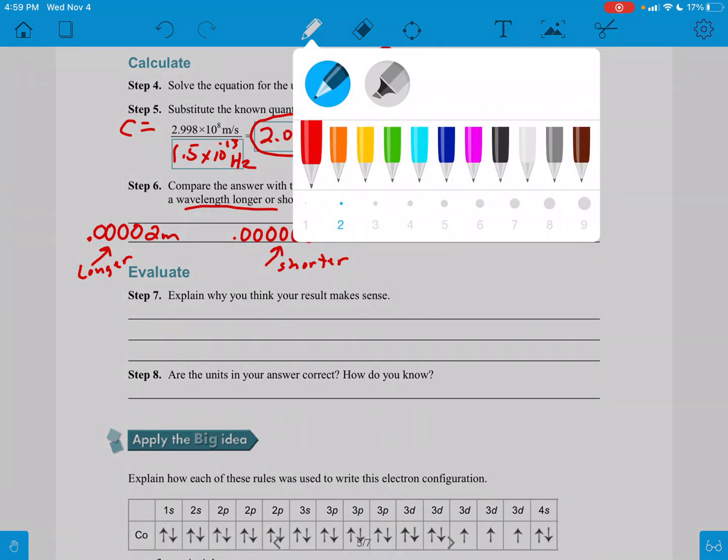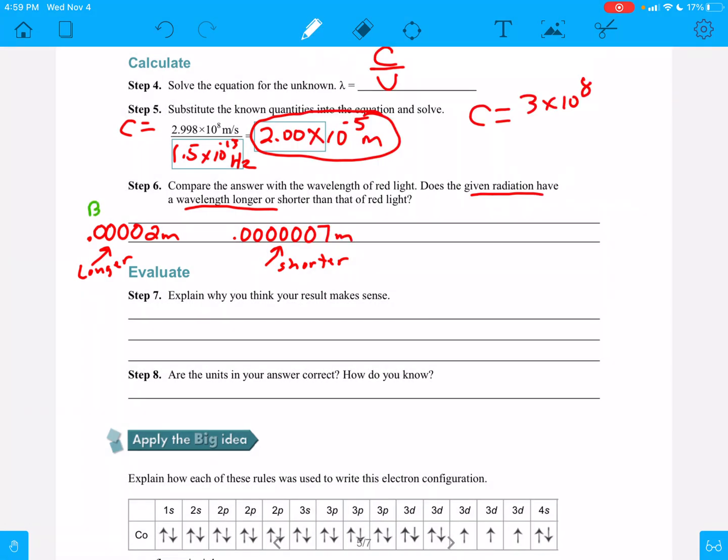Because this number is bigger, it's going to have a longer wavelength. That's a longer wavelength. This one is shorter, so it's going to be smaller. This has a smaller wavelength. So does the given radiation have a wavelength longer or shorter than that of red light? And the answer here is that it has a longer wavelength than red light.